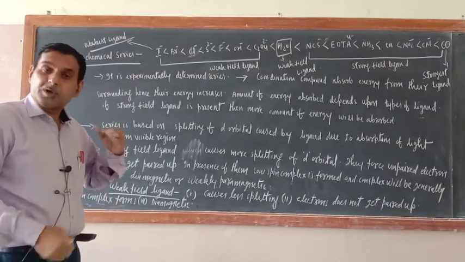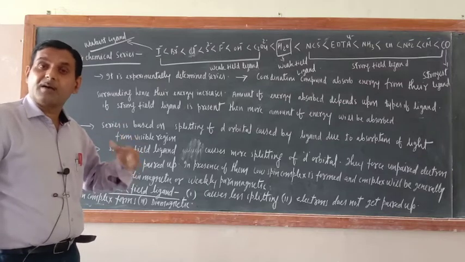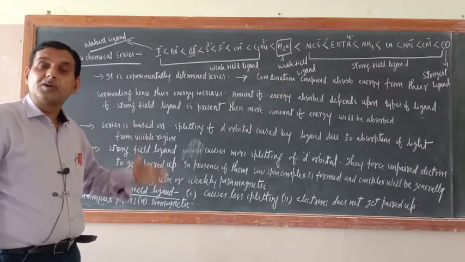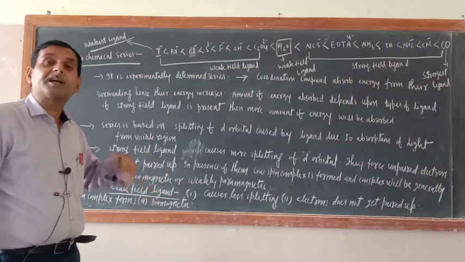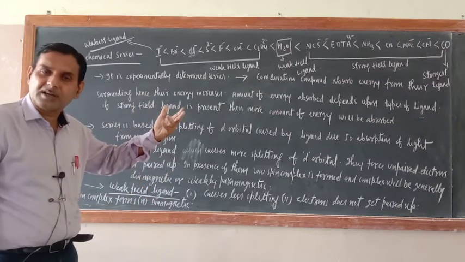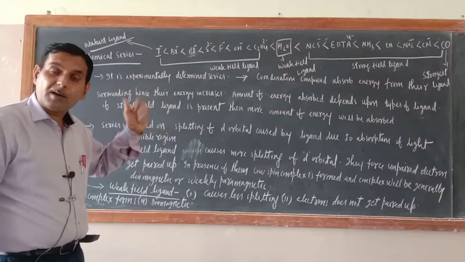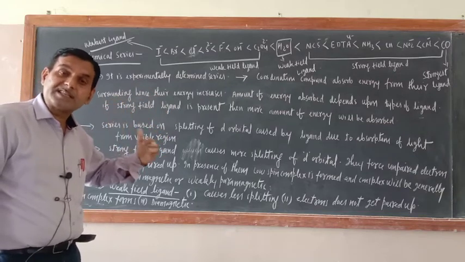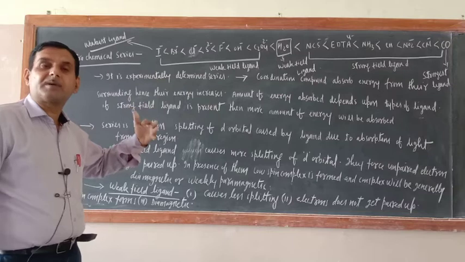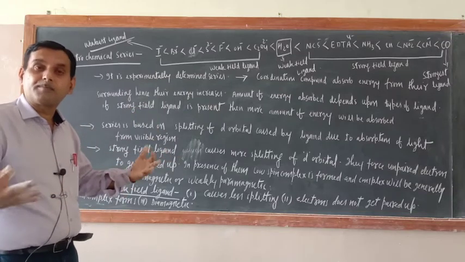The greater the ease of donation of lone pair of electrons to the central metal atom, the greater will be the stability of the coordination compound. Correct or not? Carbon monoxide or carbonyl ligand very easily donates electrons to the central metal atom and forms complex.